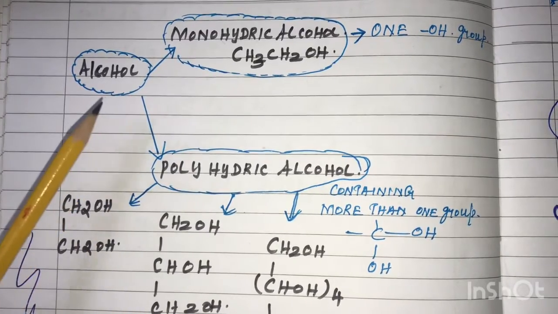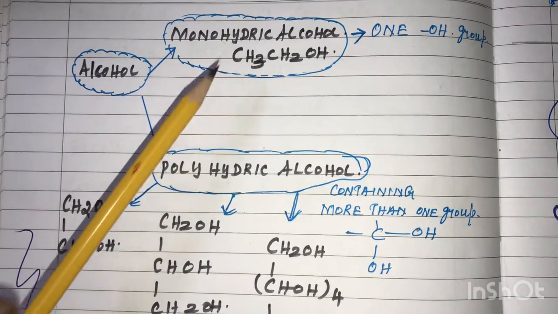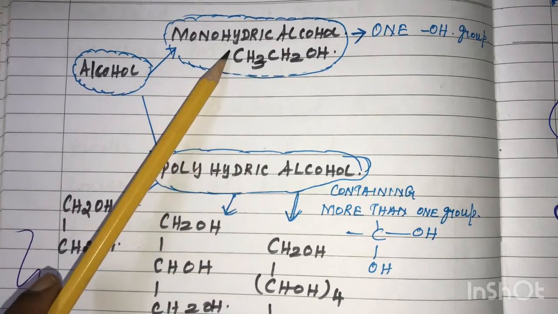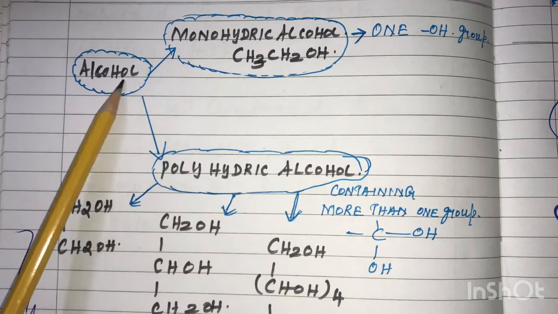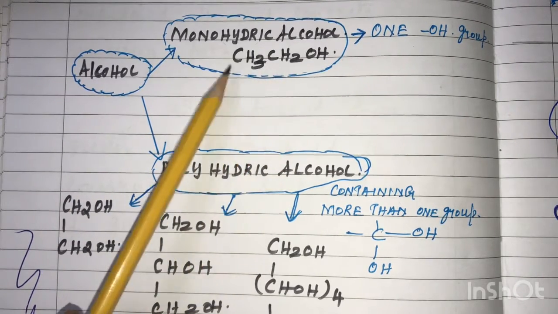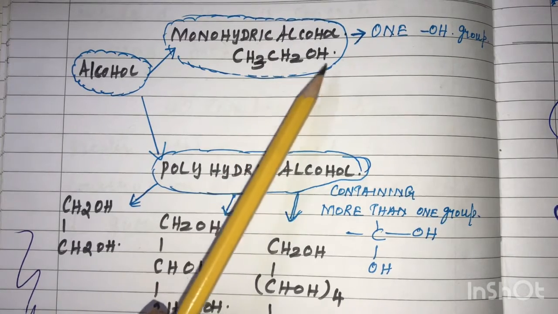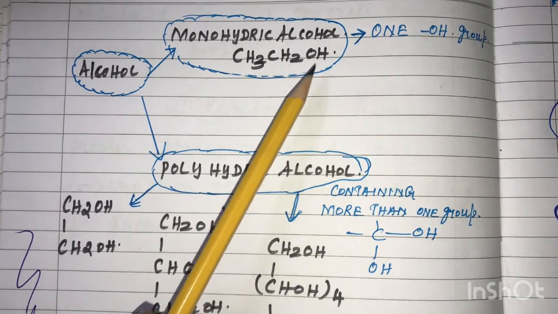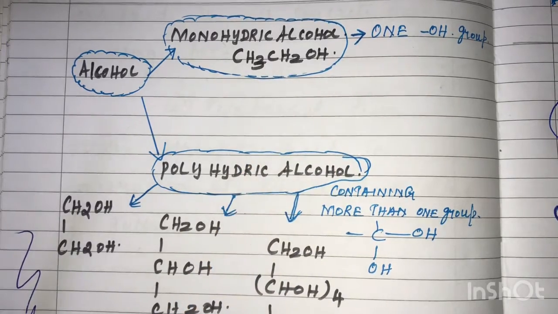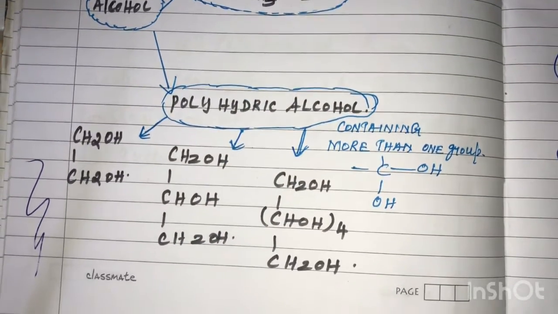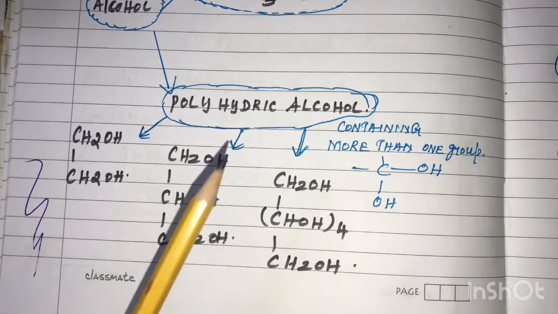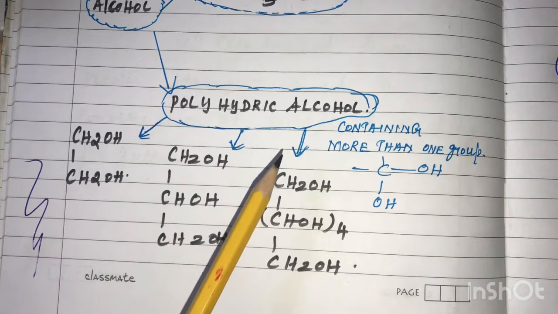Alcohols are classified into monohydric alcohol and polyhydric alcohol. In monohydric alcohol, one of the hydrogens is replaced and one hydroxyl group is present. For example, ethyl alcohol contains only one hydroxyl group. Polyhydric alcohol is the presence of two or more hydroxyl groups, or alcoholic groups, in a compound.